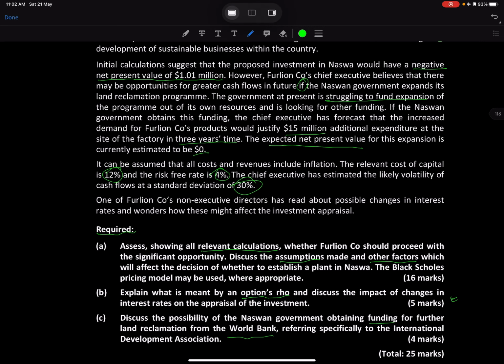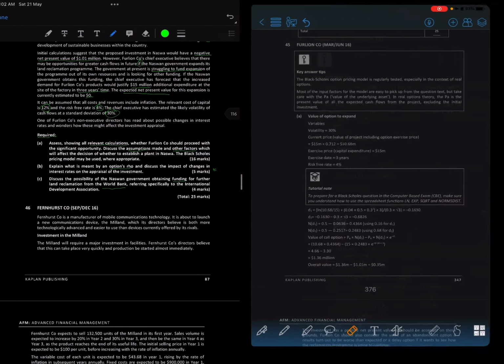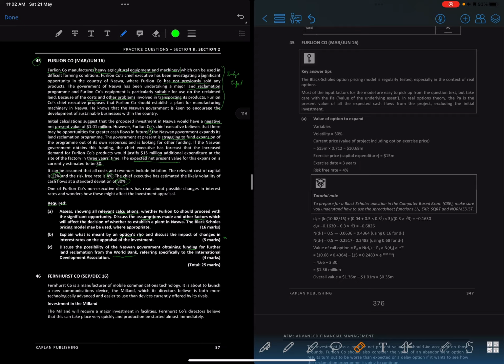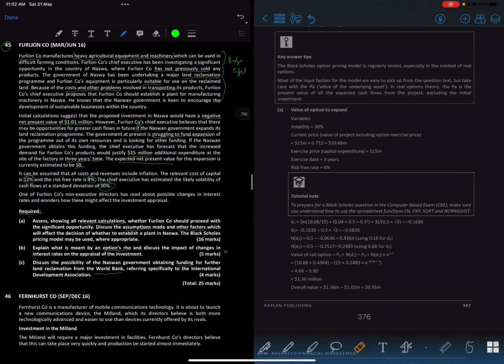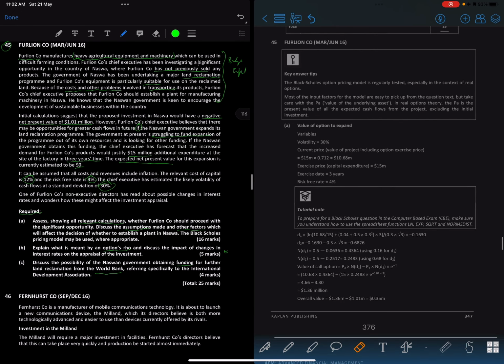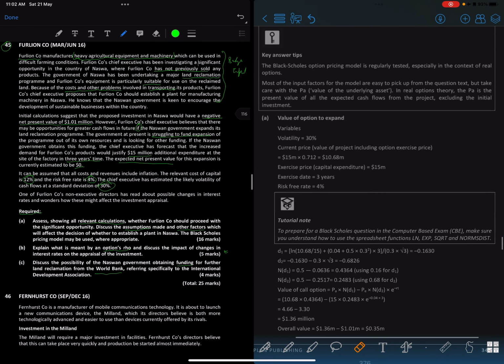Right, let's look at the solution as well. So we need to do a Black-Scholes calculation. We need 5 variables for it, but let's just read the answering tips as well, right? So the Black-Scholes model is tested in the context of real options. Most of the input factors are easy to pick up from the question text. Take care with Pa.